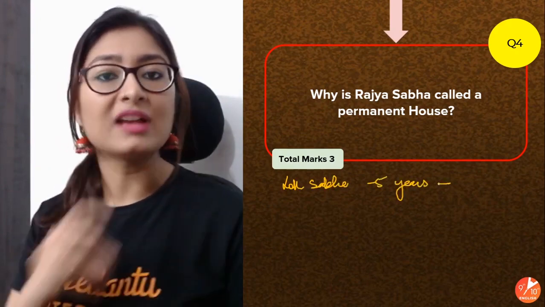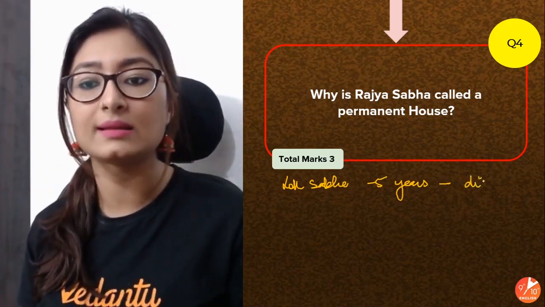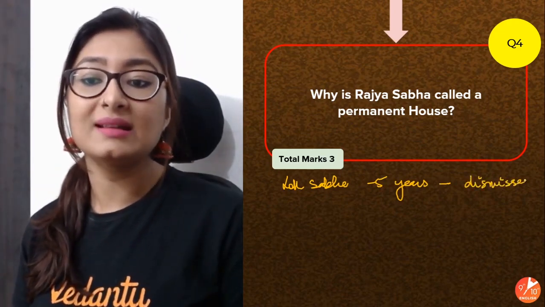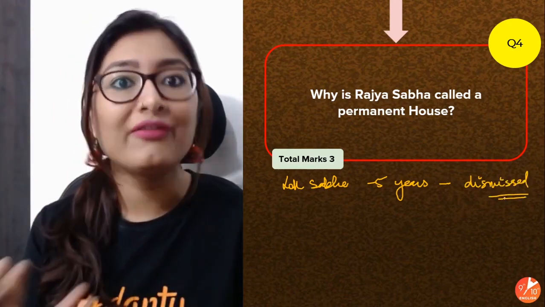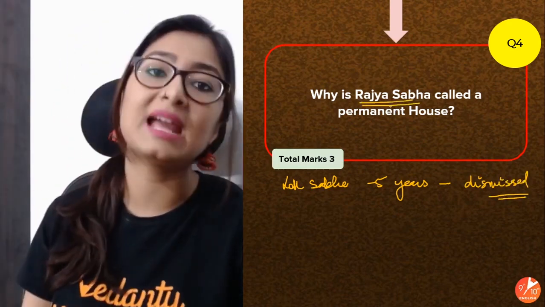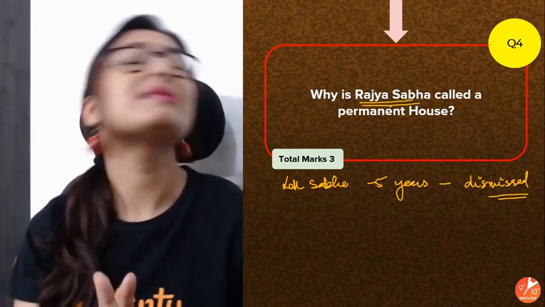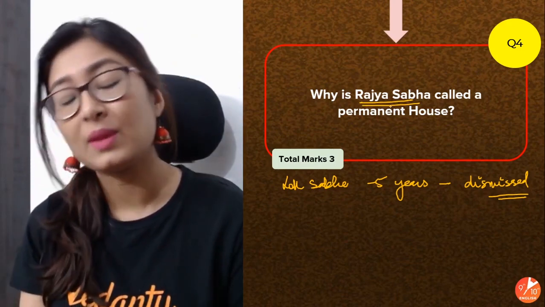After 5 years, naturally, when the new elections are happening and a new Lok Sabha is going to be formed, the old one gets dismissed, right? Now, when this gets dismissed, how will the country function? Something has to come into the picture. Rajya Sabha comes into the picture at that time and takes control. Okay, but naturally, Rajya Sabha also must be getting dismissed at some time, but that does not happen.